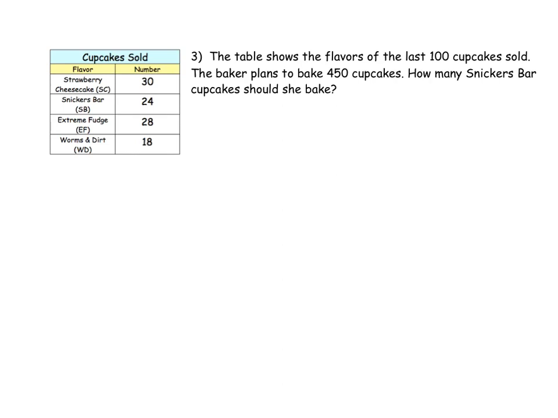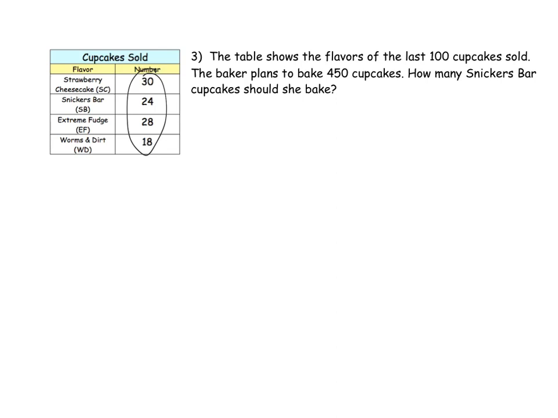The table shows the flavors of the last 100 cupcakes sold. The baker plans to bake 450 cupcakes. Based off the sales, how many Snicker bar cupcakes should she bake? Since we're not selling each of these cupcakes at the same rate, like the strawberry cheesecake is sold at a higher rate than the worms and dirt, we're going to more than likely make more of the strawberry cheesecake so we don't have an extra amount of the worms and dirt and not enough of the strawberry cheesecake. This is where probability can help a business owner.